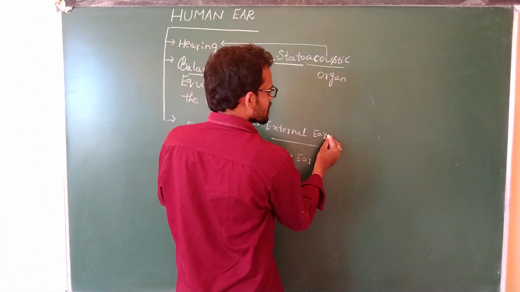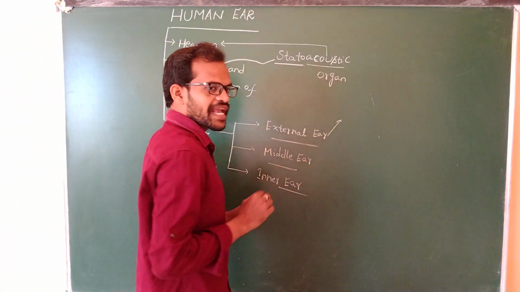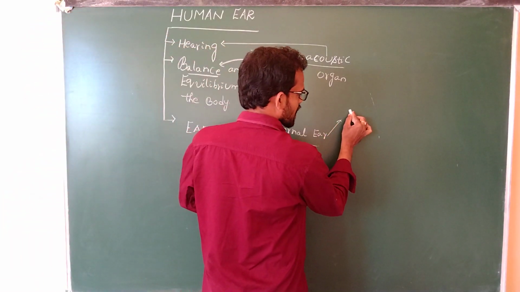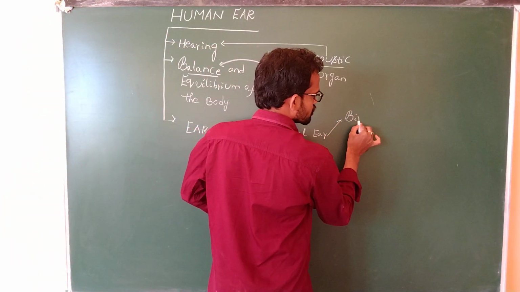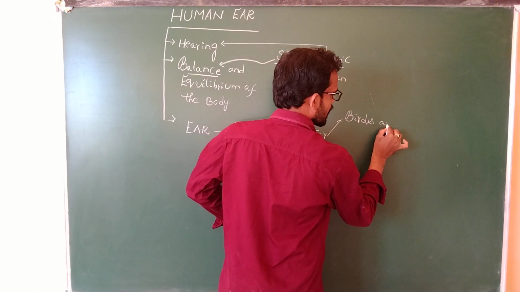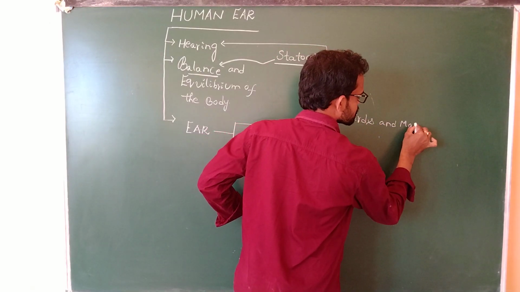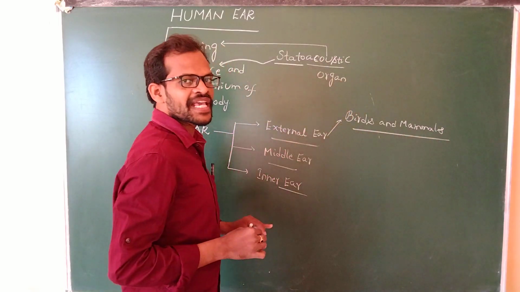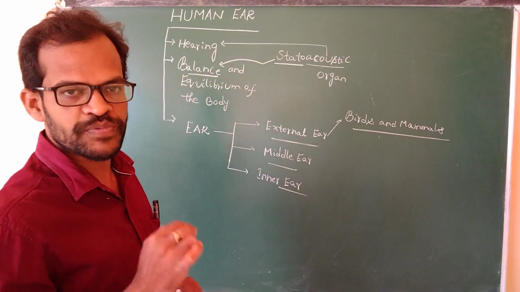The external ear is a special character of birds and mammals. In the remaining animals, the external ear is absent.